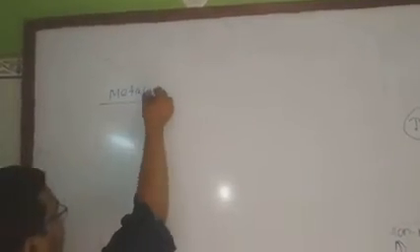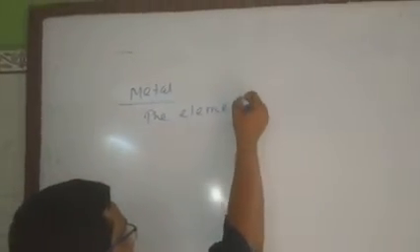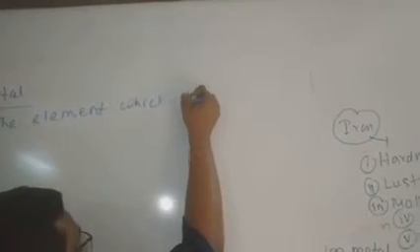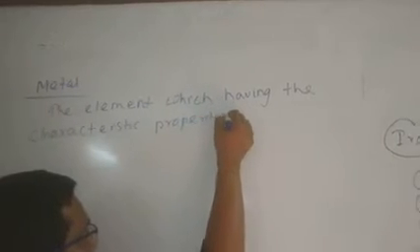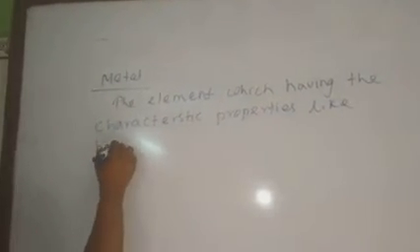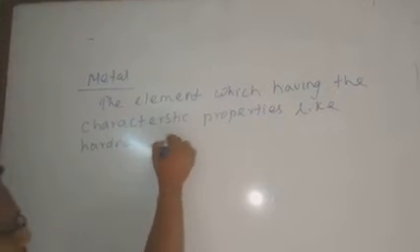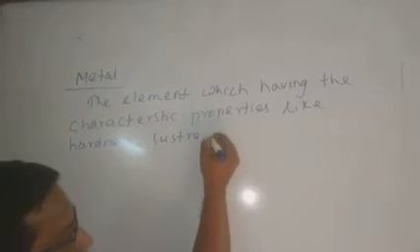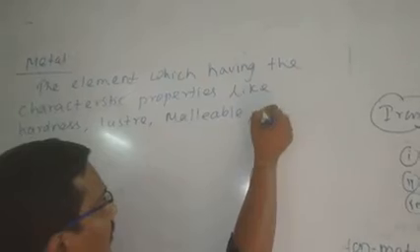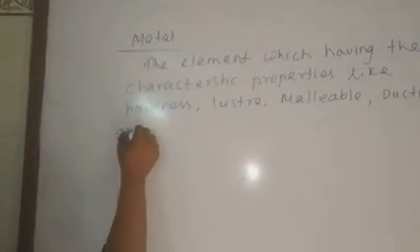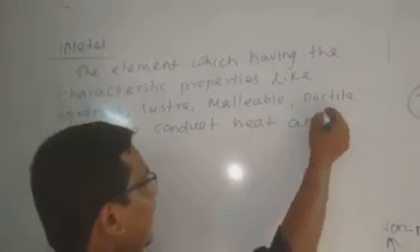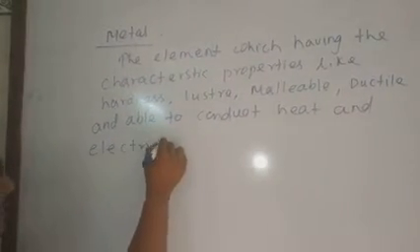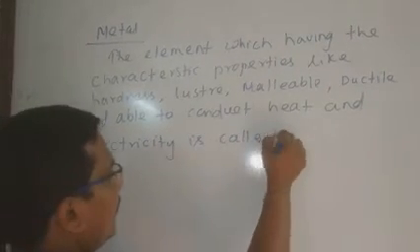Then what is the definition of metal? The element which has the characteristic properties like hardness, luster, malleable, ductile, and able to conduct heat and electricity is called metal.